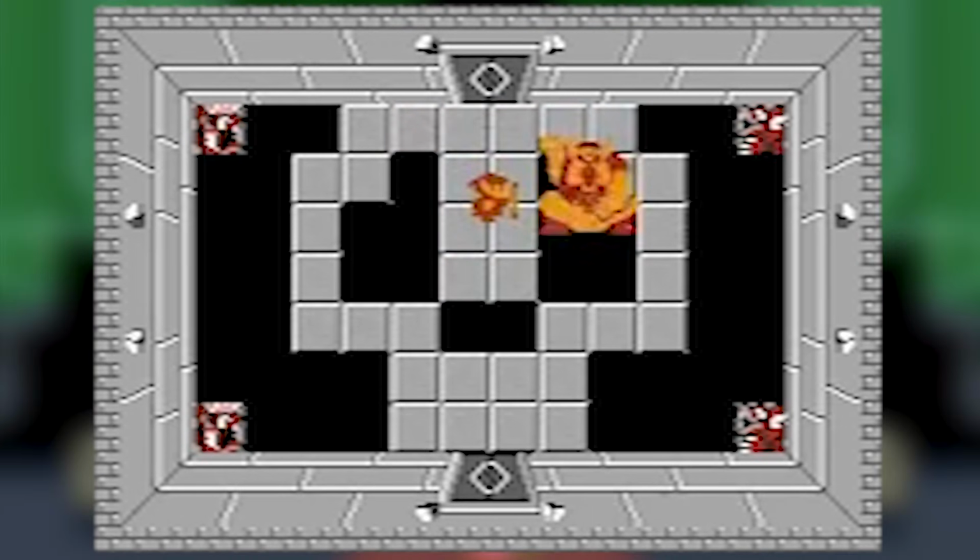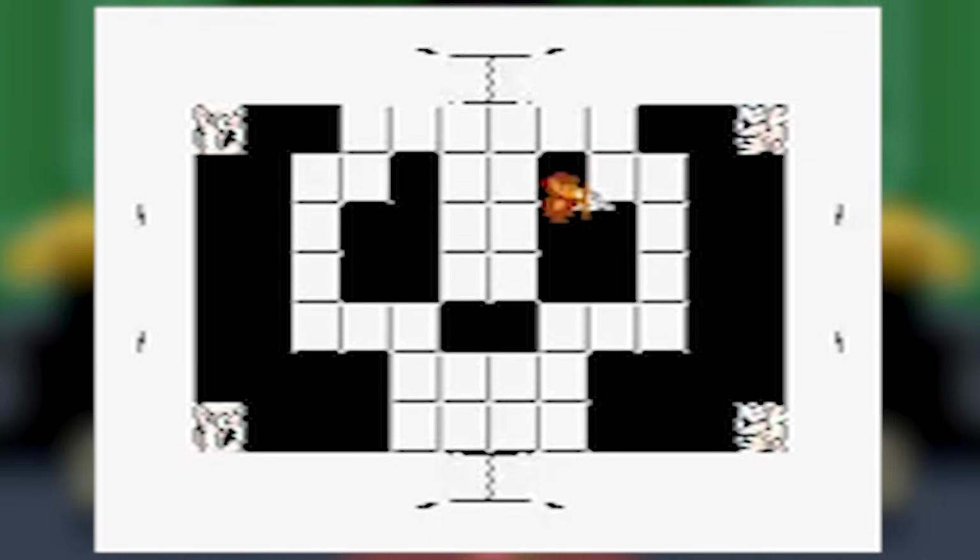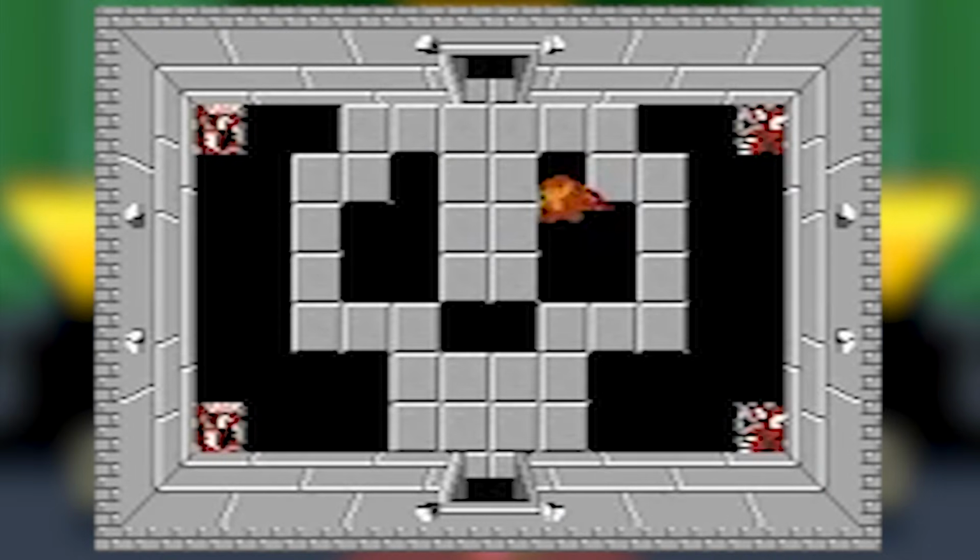The original Legend of Zelda, you defeat Ganon and he drops the Triforce of Power because he had it, like in his possession.